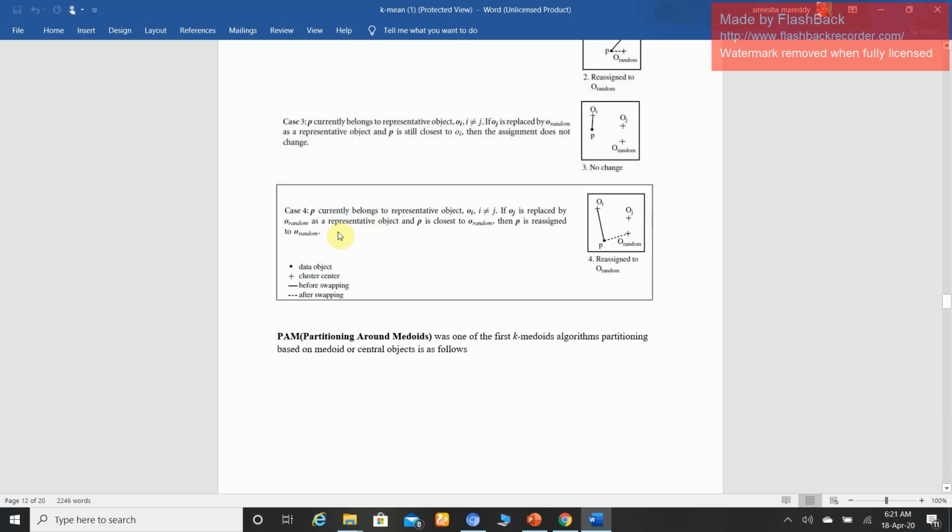Next, the fourth case: P currently belongs to representative object Oi, where i is not equal to j. If Oj is replaced by O random as a representative object and P is closest to O random, then P is reassigned to O random.